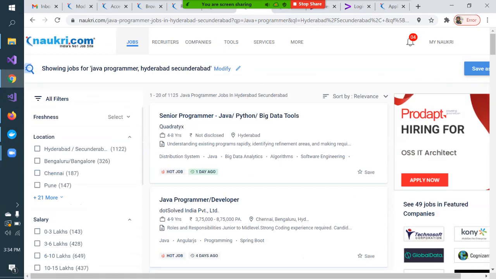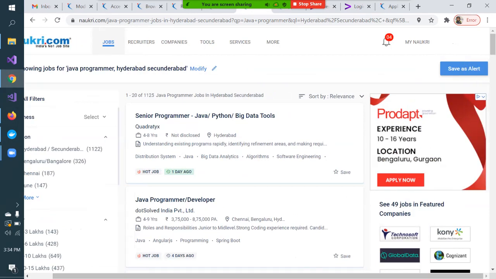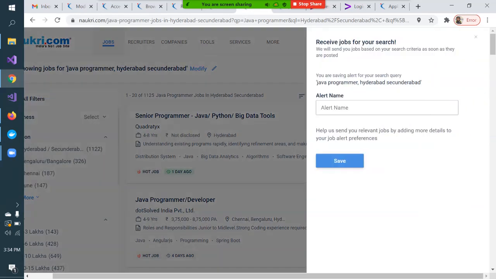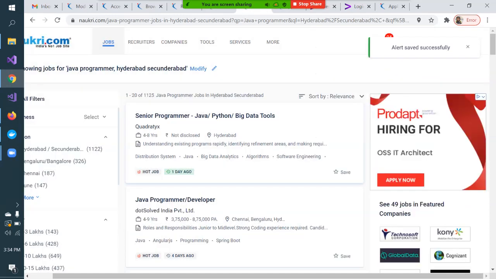And whatever you are searching, you can always save this as an alert. See, it is giving me this option. What is the alert? Say my job one. This is my alert.